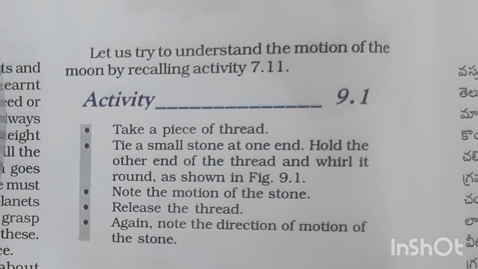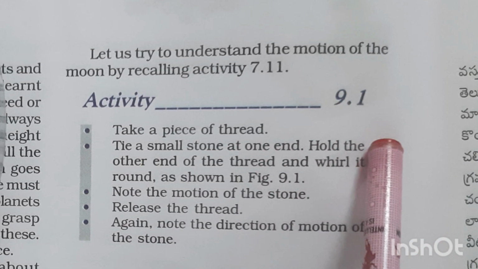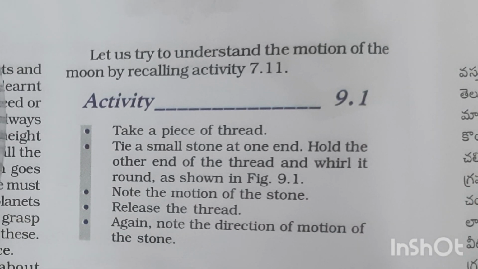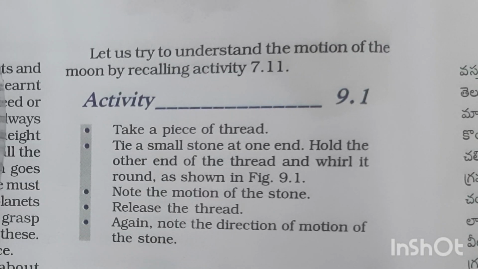Now let's try to understand the motion of the moon by recalling an activity. Here in activity 9.1, we can see that a boy is holding a ball. He tied a stone to a thread and then he started rotating it. So how is the stone being rotated? When he leaves it, it will fly out to a far place.